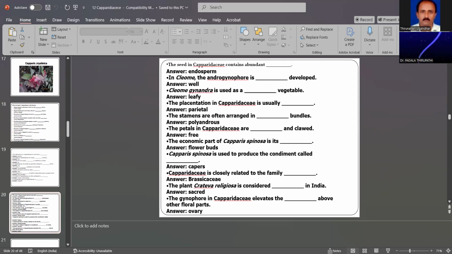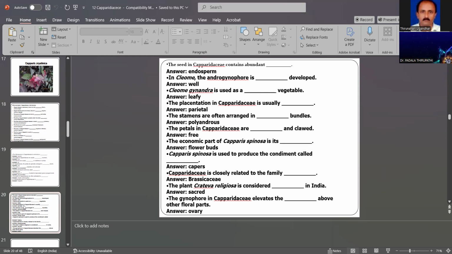Then Cleome gynandra is used as a leafy vegetable. It is of important economic value. Cleome gynandra is also called Gynandropsis pentaphylla; both are synonyms, and both plants are useful as leafy vegetables.